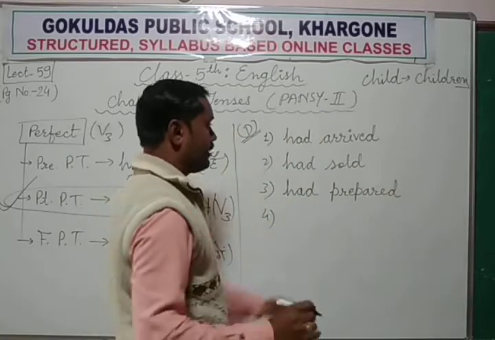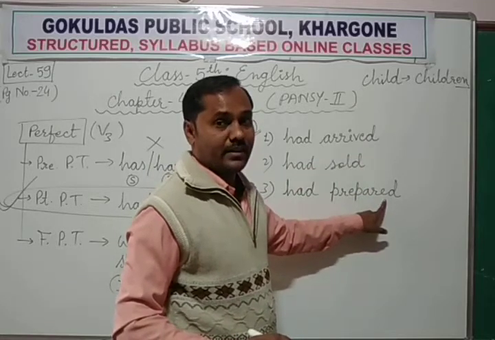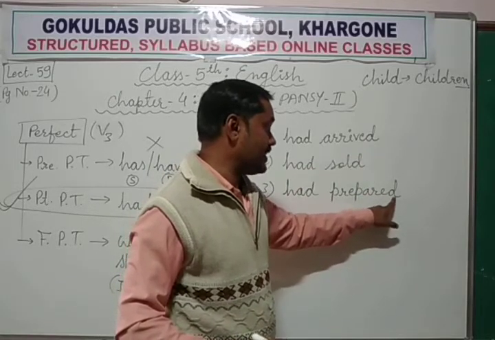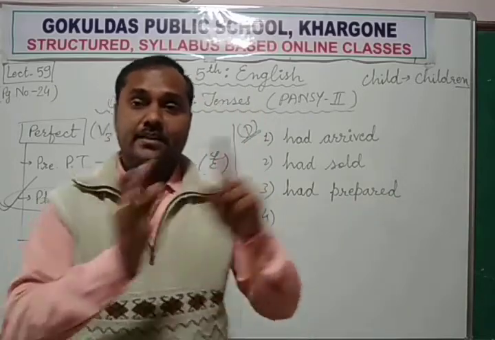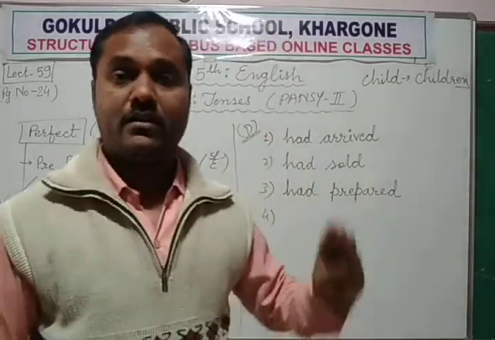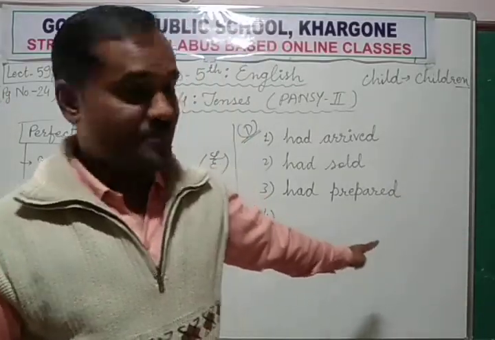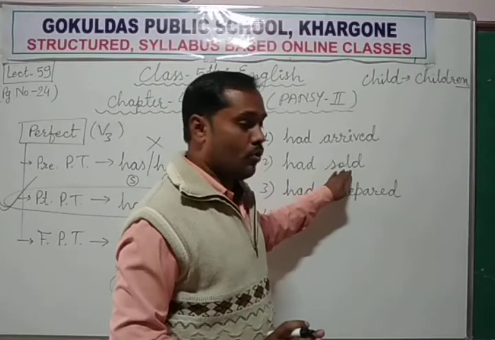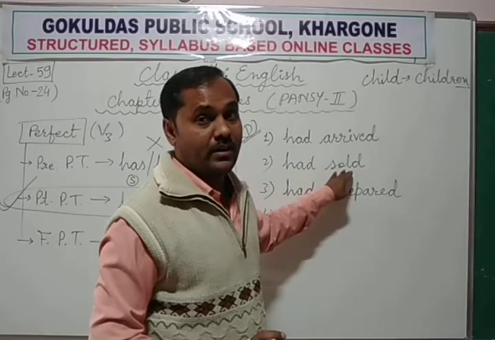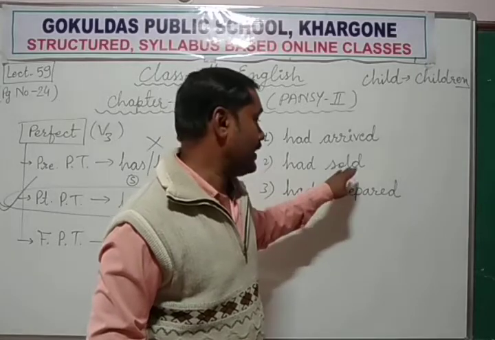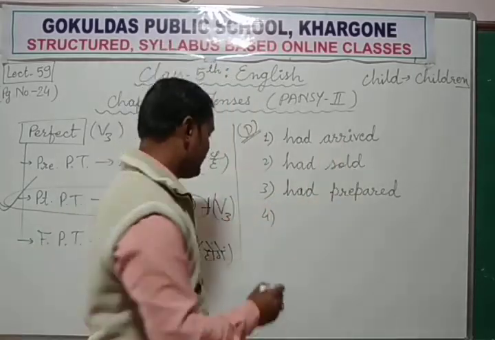Okay, this is a regular verb. Arrived is also a regular verb. Prepared is also a regular verb because it ends in ed, and the second and third forms are the same. Prepare, prepared, prepared. So this is called what? Regular verb. Sell, sold, sold: the second and third forms are also the same, but it is not ending with ed. So that is an irregular verb. This is a regular verb.